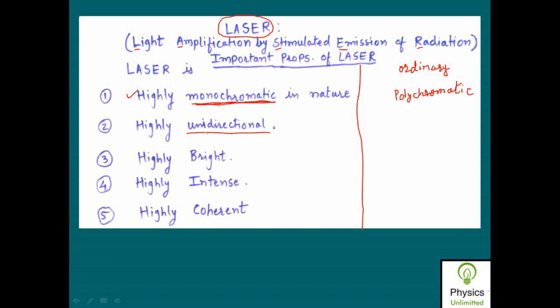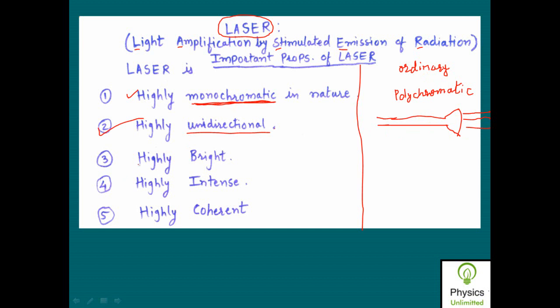While if you look at the ordinary source of light, then in case of ordinary light which is emitted from a torch, if there is a torch and there is an ordinary light coming from this torch, then in this case light travels a certain amount of distance, and after that this light waves get spread, and due to the spreading of light waves, the energy is attenuated, and therefore such an ordinary source of light is not unidirectional in nature, while laser is highly unidirectional in nature.